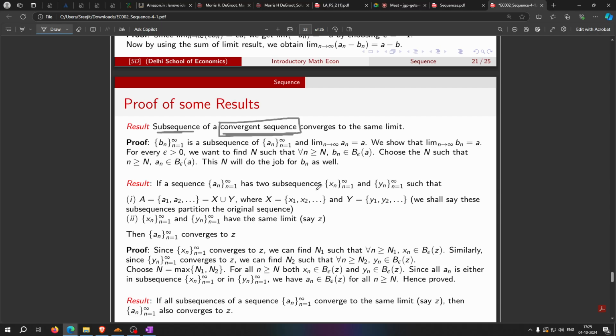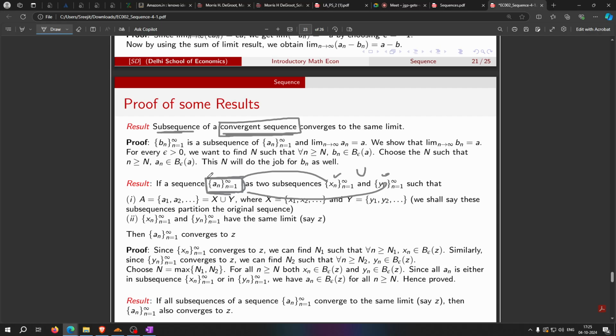And if a sequence has two subsequences such that, okay, if I have a parent sequence, and I form two subsequences, xn and yn, and these sequences are such that if I take the union of them both, then I will get my original parent sequence, right?